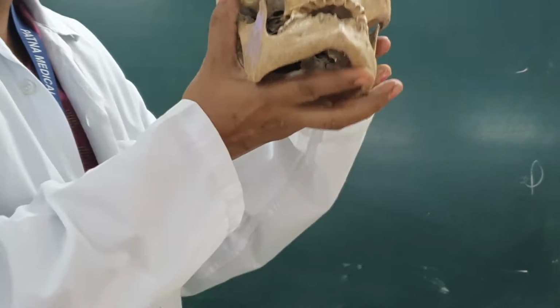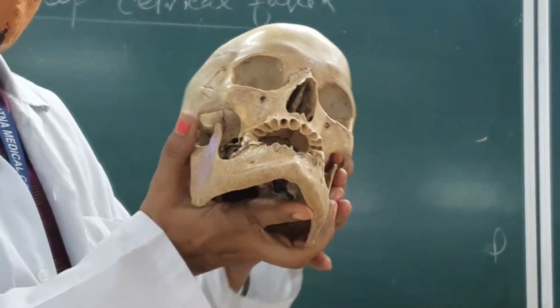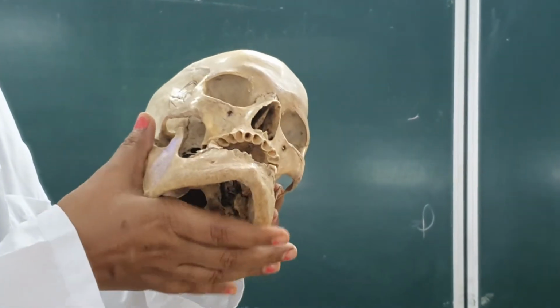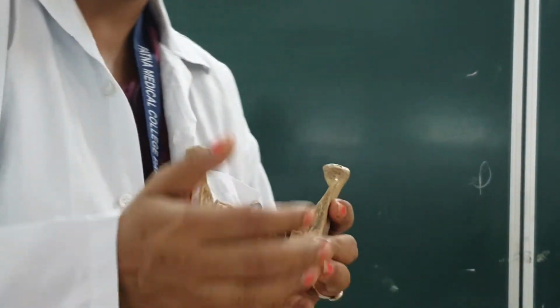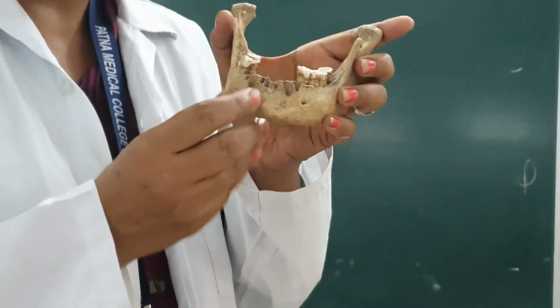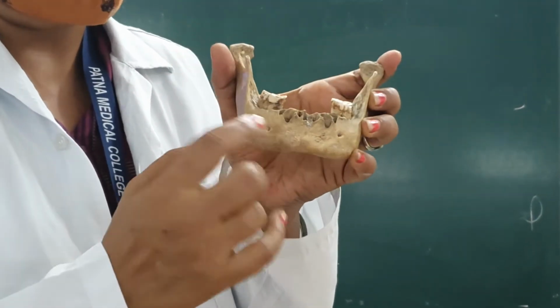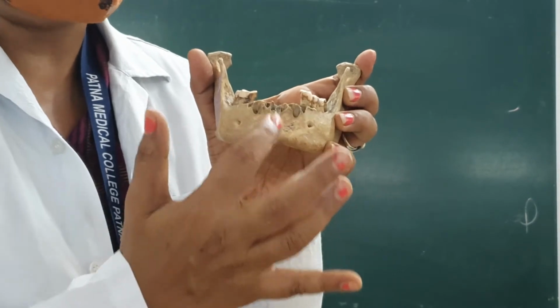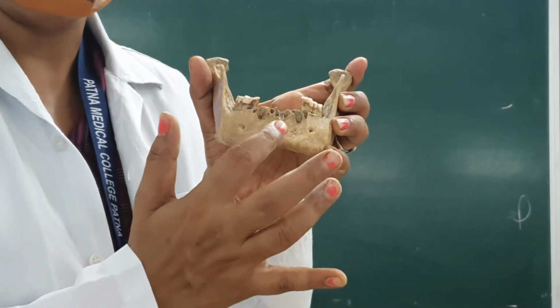Okay, this is the mandible. So this is the full thing which we have to discuss. This is the base of the mandible. Okay, so first separately mandible, this is the body and this part is the ramus. This elevation or the protrusion, which meets from both sides, this junction is known as what?